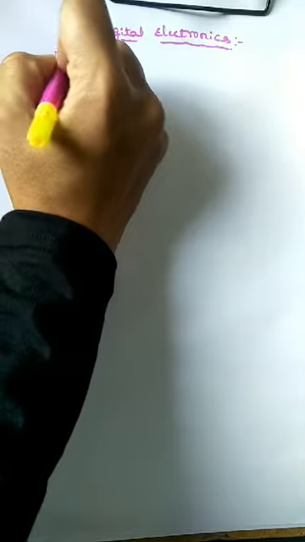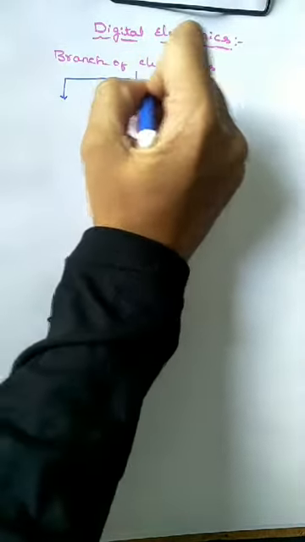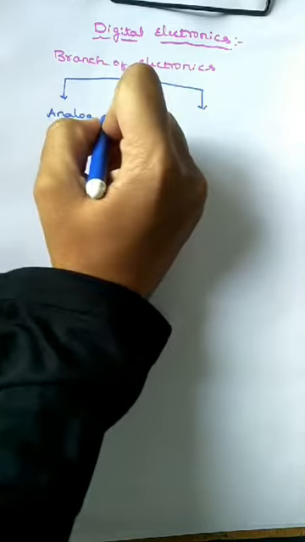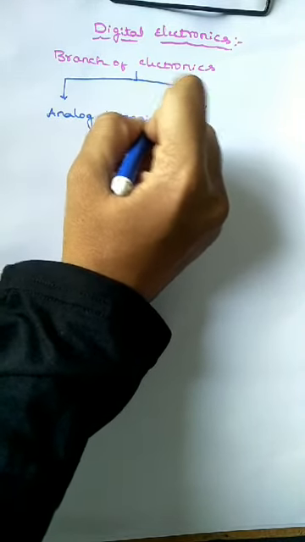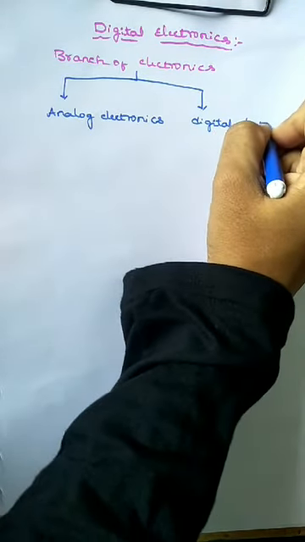The branch of electronics is divided into two groups, namely analog electronics and digital electronics.